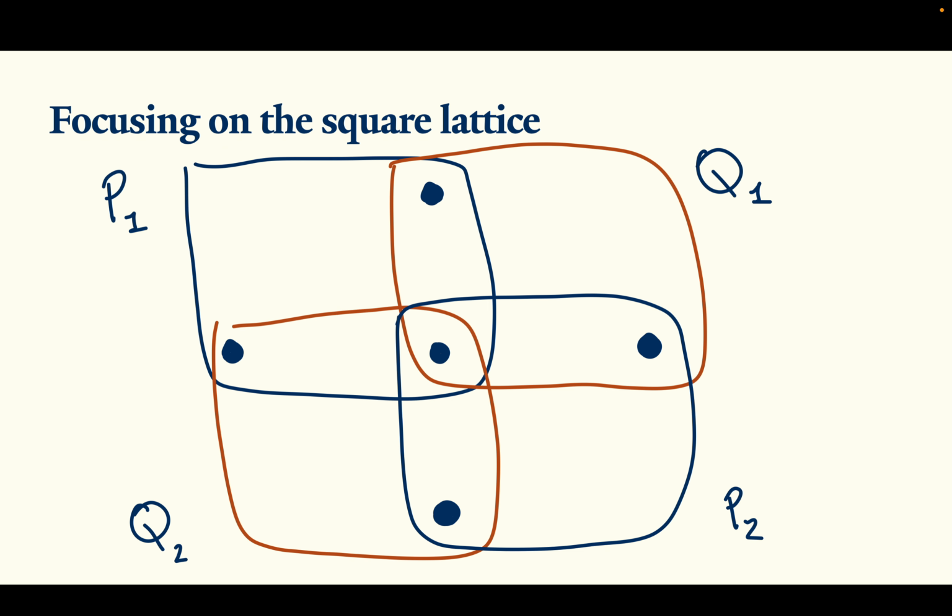So for example, P1 only interacts on a single particle with P2. But with Q1 and Q2, it has a bit more complicated interactions. It interacts on 2 particles. But the point is we can consider the pair P1, P2 together and Q1 and Q2 together, and they both only overlap on that central qubit.